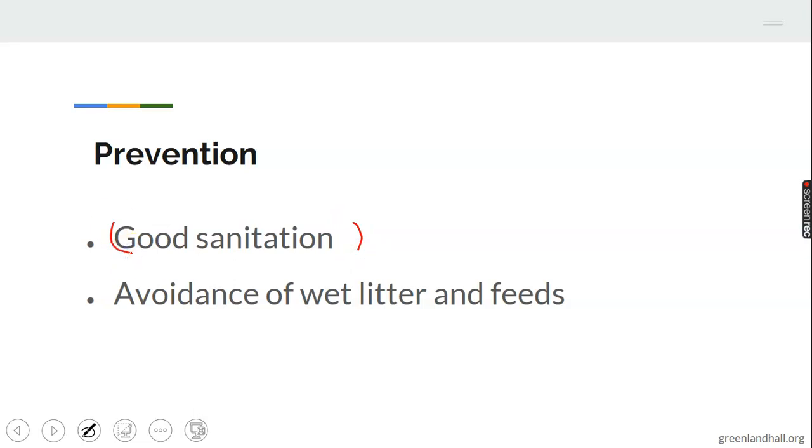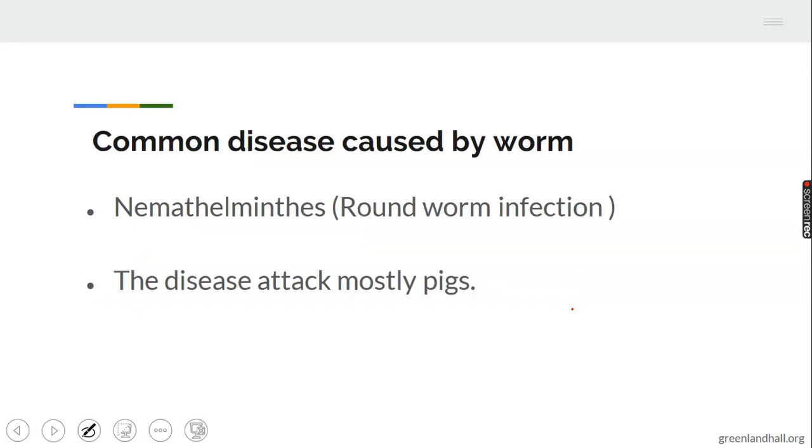It is discovered that good sanitation measure is a very common way of preventing all animal diseases. A poultry farmer or other animal farmers are expected to engage in good sanitation measures. Avoidance of wet litters and fields. The poultry birds should not be allowed to feed on wet litters and fields, or dirty fields generally, contaminated fields. I believe we are all following.